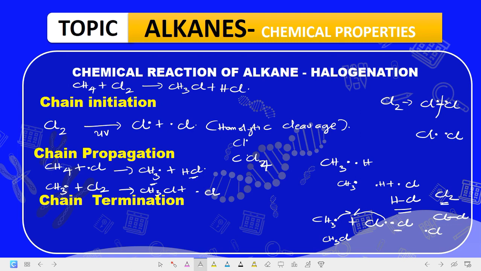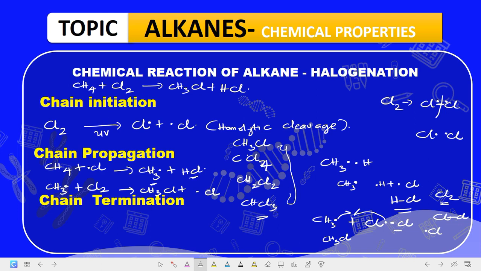So it forms CH3Cl, then CH2Cl2, then CHCl3, following the same steps again until there is no more hydrogen to substitute, and that is CCl4. But we are not going to look at that now.